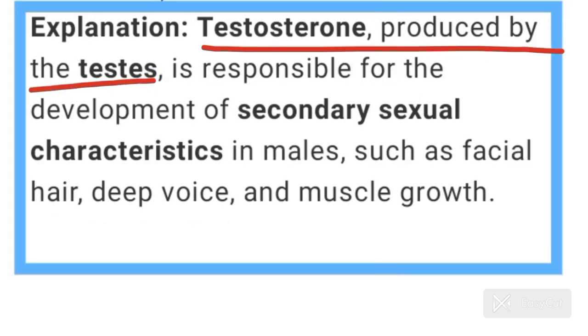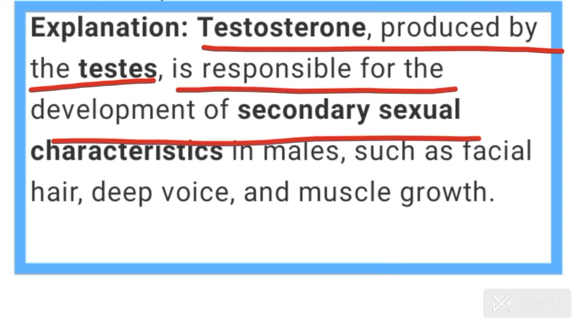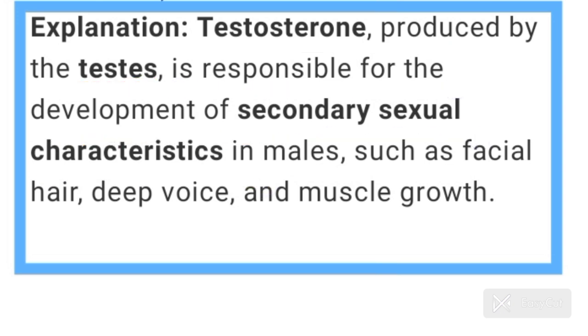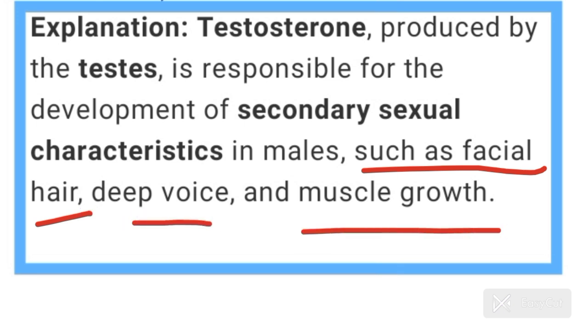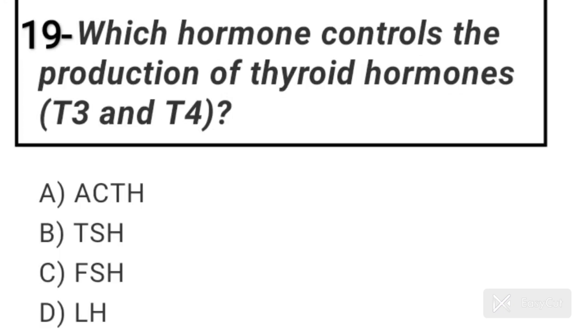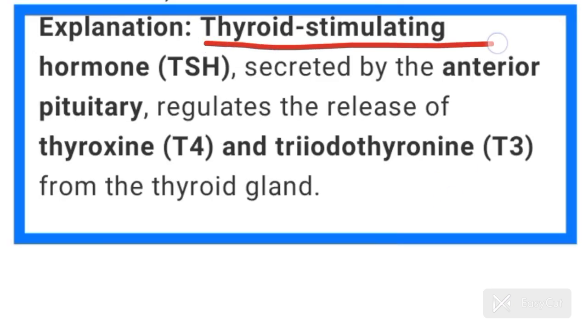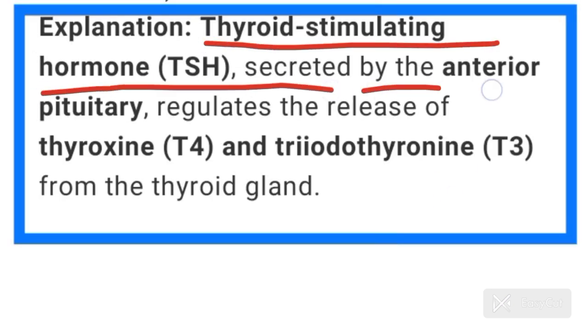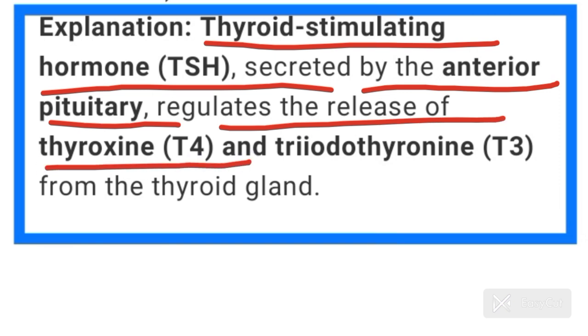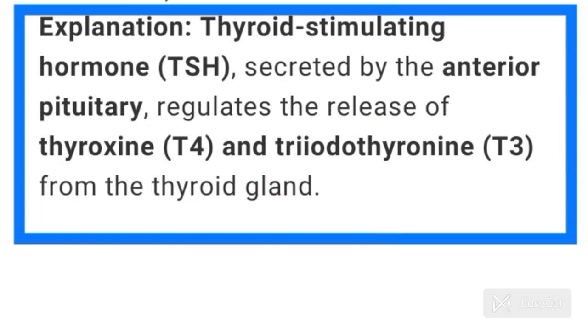Testosterone produced by the testes responsible for the development of secondary sexual characteristics in males such as facial hair, deep voice and muscle growth. Question number 19. Which hormone controls the production of thyroid hormone T3 and T4? Answer is option B. Thyroid stimulating hormone TSH. Thyroid stimulating hormone TSH secreted by the anterior pituitary. It regulates the release of thyroxine T4 and triiodothyronine T3 from the thyroid gland.